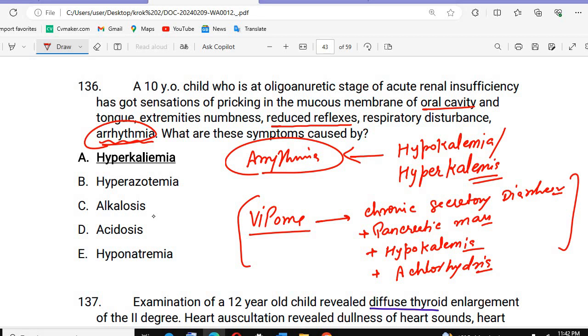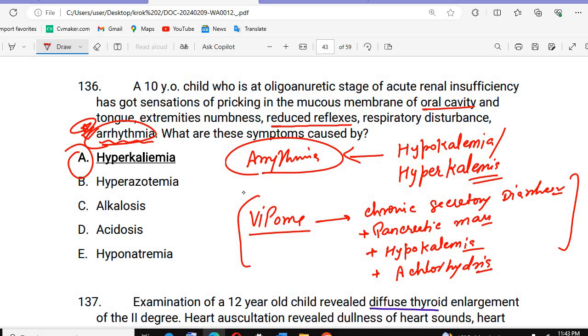Okay, so whether it is hypokalemia or hyperkalemia, because they didn't give more details in this question, we need to judge with the help of the arrhythmia only. And arrhythmia is one of the main reasons that cause hyperkalemia. Some questions don't give proper information, that's why we need to choose directly. If there are more questions of this type, we will discuss. But for now, just remember, if arrhythmia is there, there will be hyperkalemia, or it may be hypokalemia.